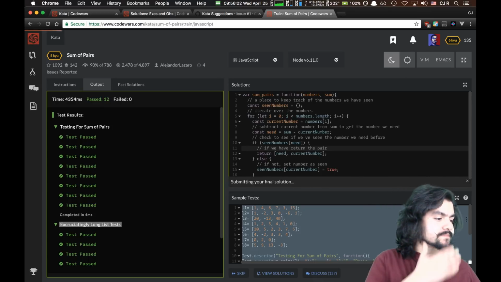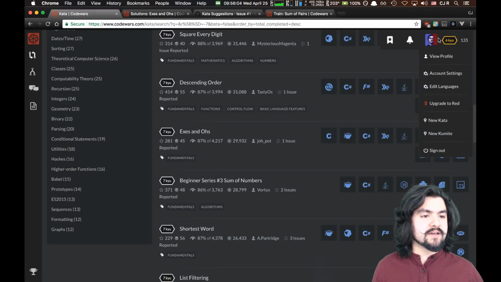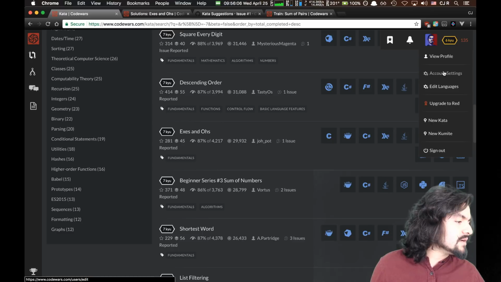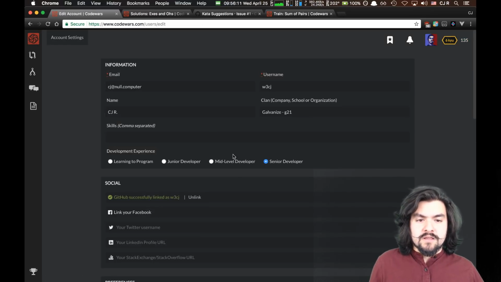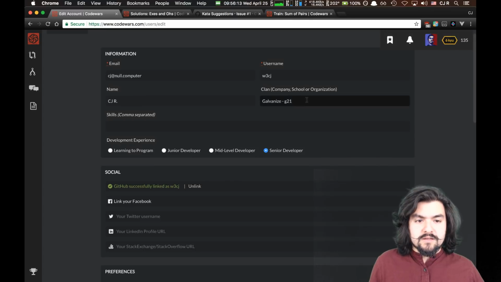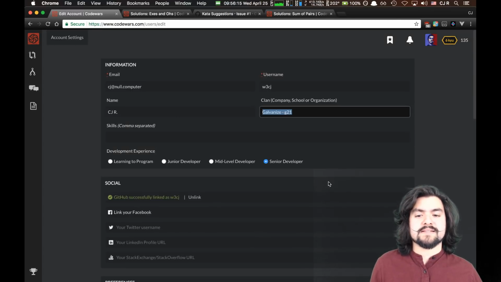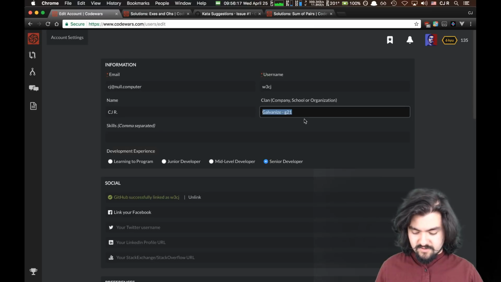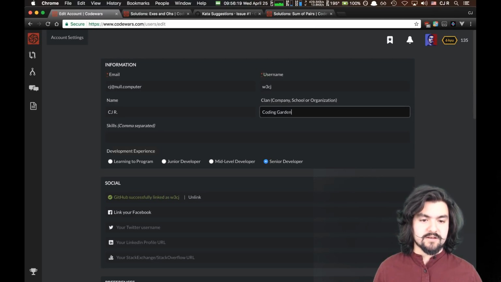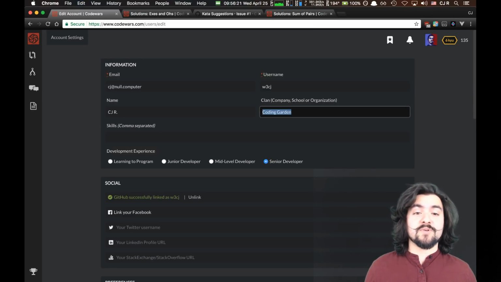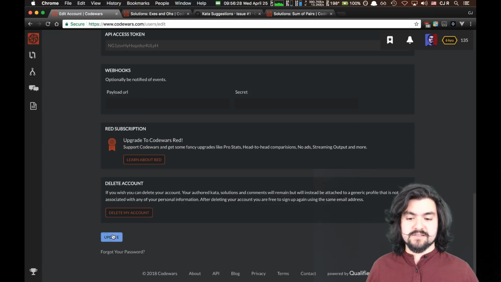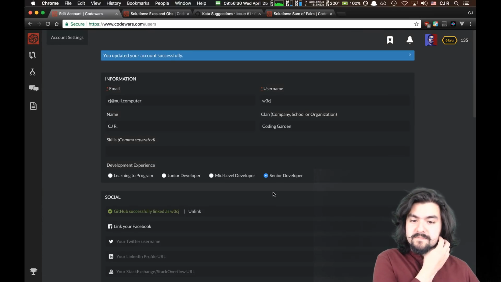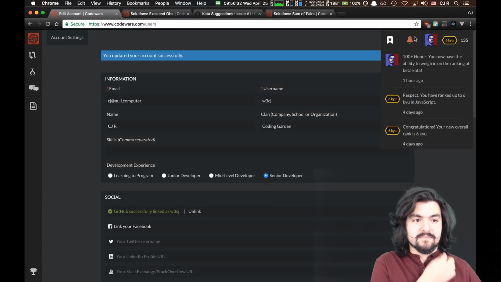Submit final. And let's also make that clan. So if I go to account settings, and then clan. Oh, I guess I already had it as something else, but not a part of that anymore. Let's call it Coding Garden. So if you're out there in the world and you want to join the Coding Garden clan, just make your clan name Coding Garden. I think I should do it. I have to save this. Update. Cool.